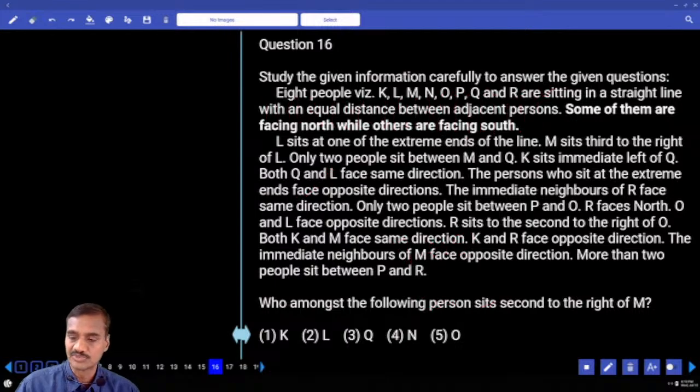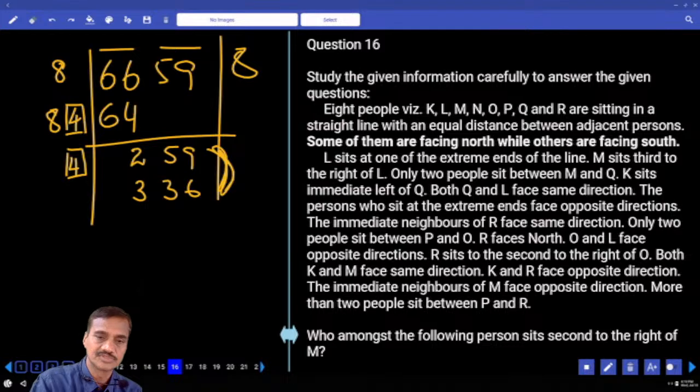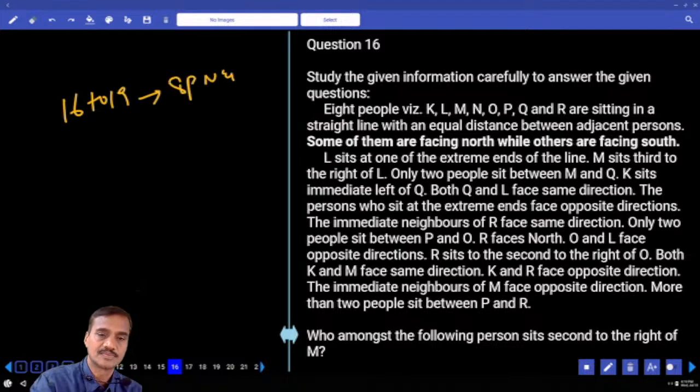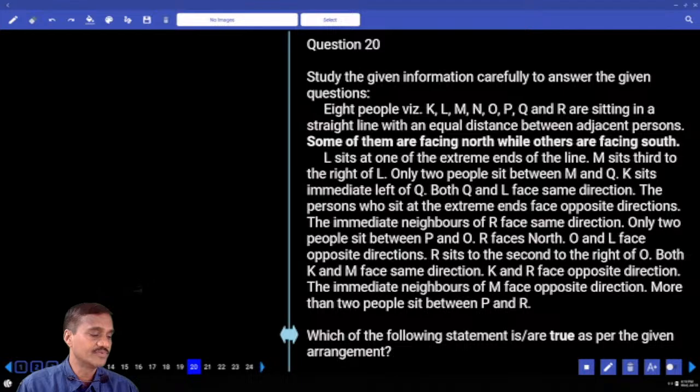And some north, some south. Some second priority. As of now, we have done 15 questions under the first priority, isn't it? And 16 onwards, now what are the questions we have? 16 to 19, that is north and south. And next one, 16 to 20 in fact. Now 5 questions are there, up to 20.